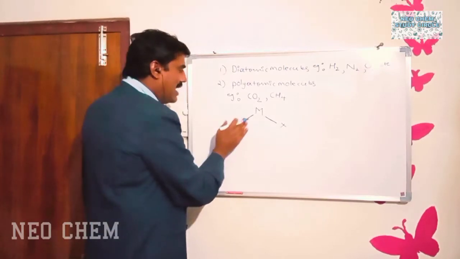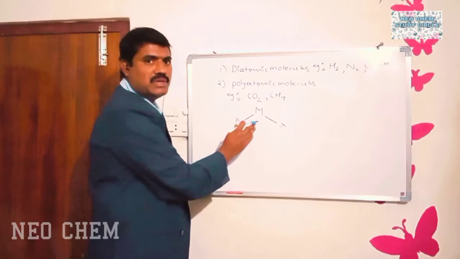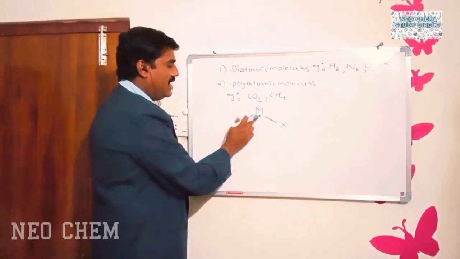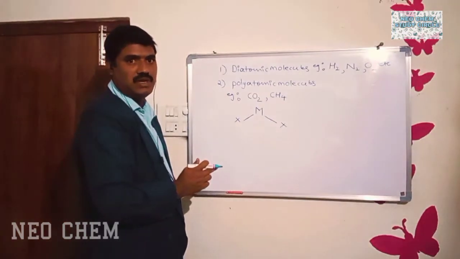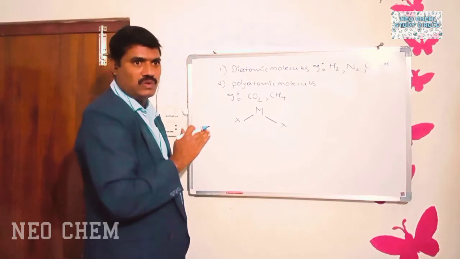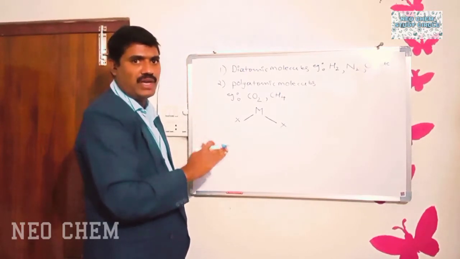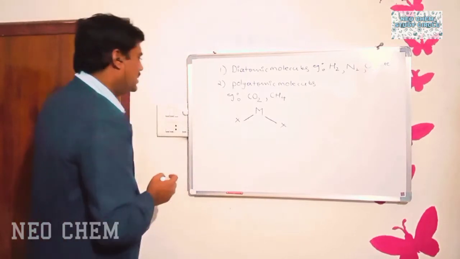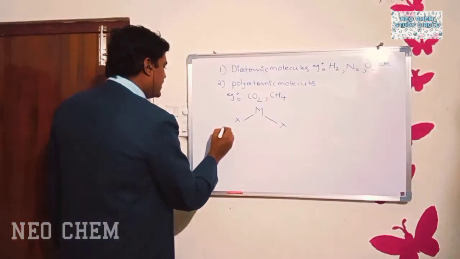So in the given MX2 molecule, central atom is what? Central atom is M, because it is having more number of bonds. So this is the definition of the central atom. Like that, we have to identify central atom. Okay. Next, the important word is valency.